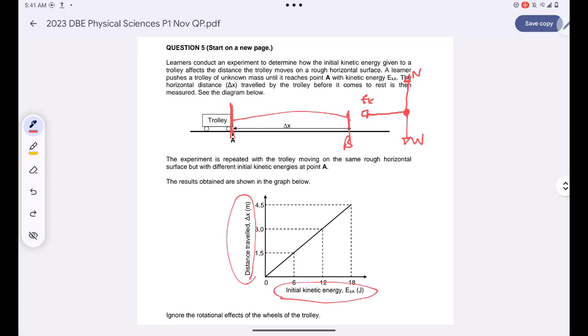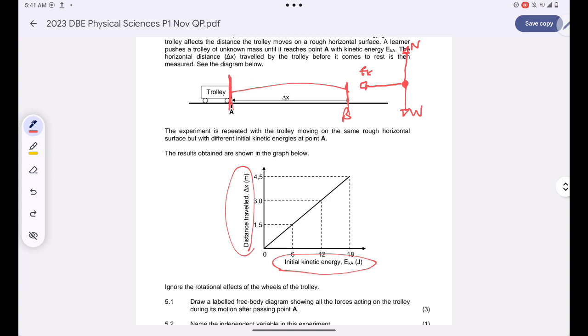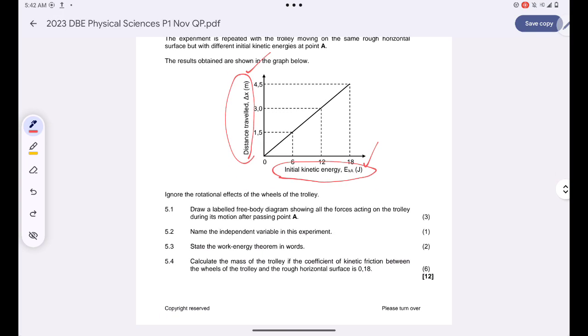Okay, but they did say that the experiment was to determine how initial kinetic energy given to a trolley affects the displacement, which simply means that the kinetic energy of a trolley will be the one that will be physically manipulated, which simply means the initial kinetic energy is the independent variable, and the displacement that the trolley will travel will depend on the initial kinetic energy. So my kinetic energy will be the independent variable. This will be the dependent variable.